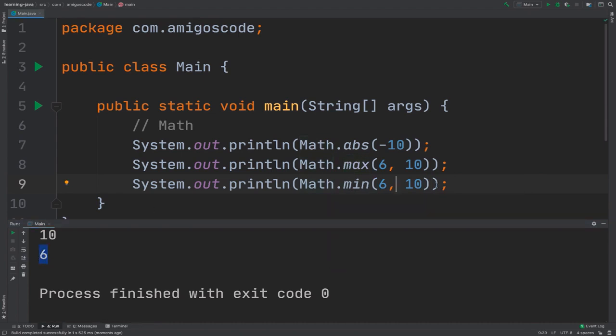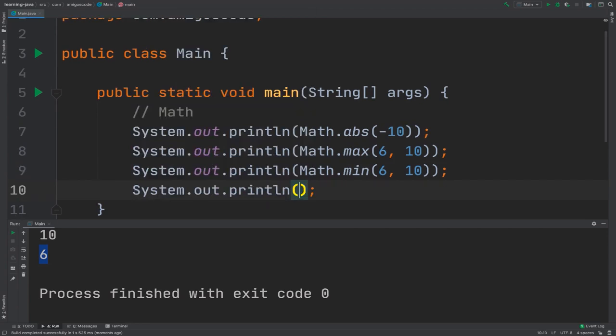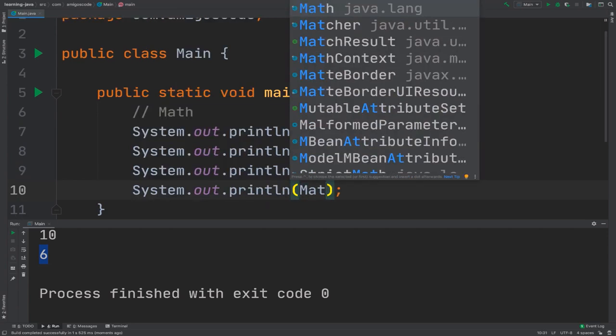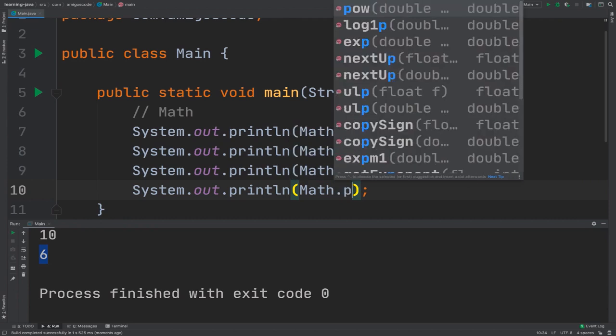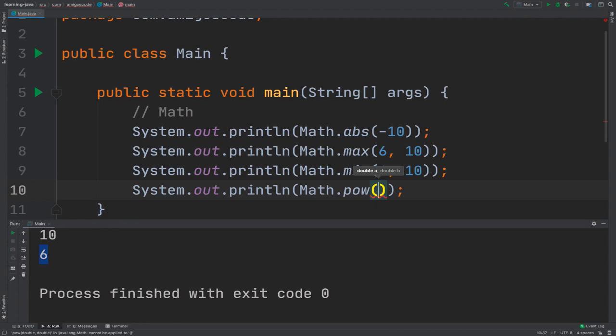Let's have a look at a different method. So sout, and then Math dot, and let's use the pow. pow means power. So what is 5.0 to the power 2.0? If I run this, you can see that it is 25.0. I can remove the decimal numbers, so it works with whole numbers as well. If I run it, you can see that it is 25.0.